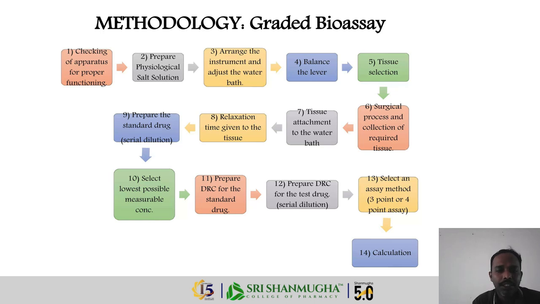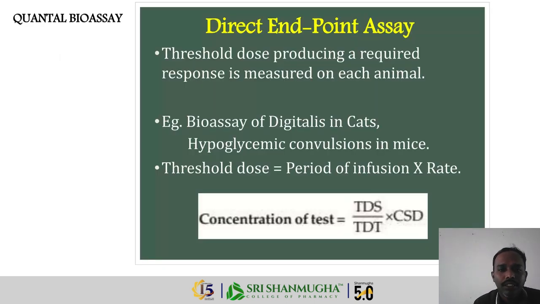A relaxation time is given to the tissue, and we prepare the standard drug solution by serial dilution, selecting the lowest possible measurable concentration. Prepare the DRC of the standard drug and the DRC for the test drug. Then we select an assay method, 3 or 4 point assay, and finally we have calculations and statistical correlations. So this is the methodology of graded bioassay.